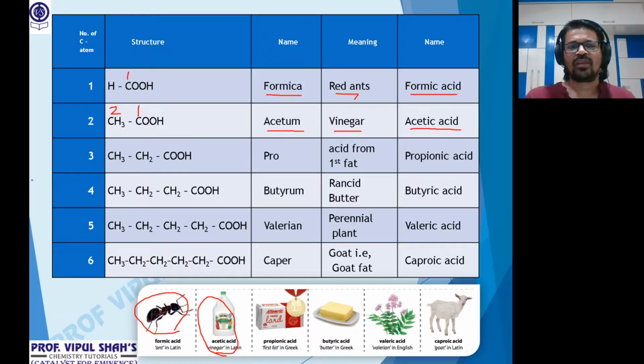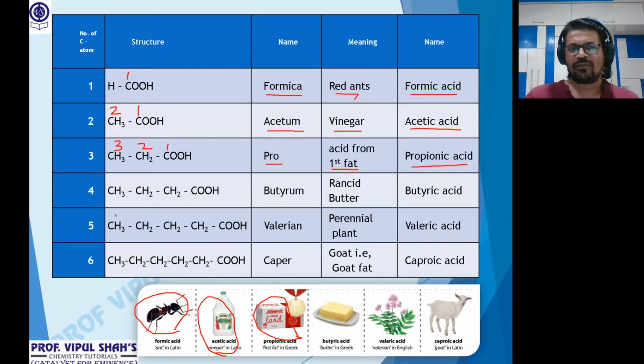Okay. Then the acid with 3 carbon atoms. I'm making it easier so the IUPAC becomes clear. Okay, COOH should always be at 1. The 3-carbon acid is propionic acid, from the Greek name pro. Pro means the first, and pion means fat: the acid from the first fat. The first acid that comes out of the fat is what we call propionic acid. So lard is nothing but the first fat, and from that the acid extracted is propionic acid. That's with 3 carbon atoms.